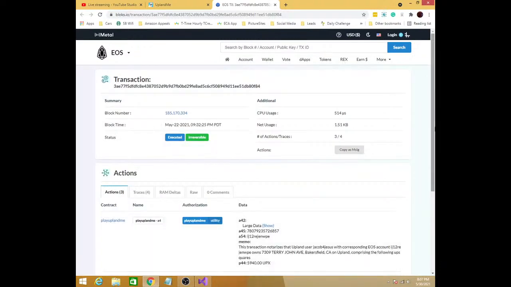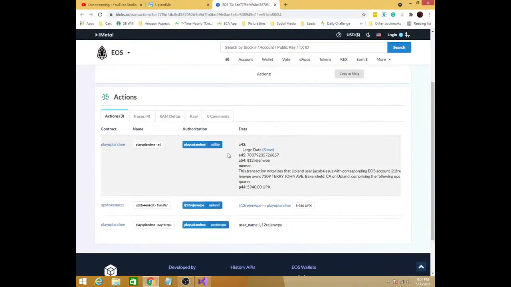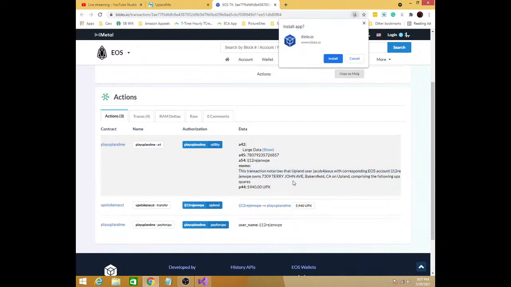Anyone who owns a property, it's all recorded on the EOS blockchain. The company promotes the idea that we have true ownership. So I own this property within this game, and I can sell it. I can basically do whatever I want with it. There's limitations of what's physically possible within the game, but it's mine to do with what I want.